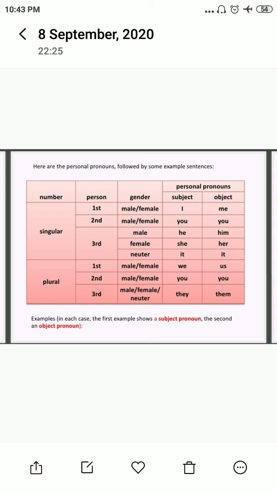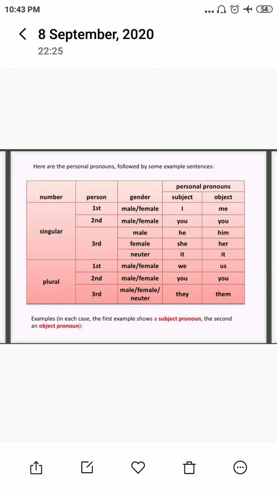Here we will use he for boys, she for girls, and it for neuter, for an animal or anything else. As a subject we will use he, him as an object, she or it as a subject, and her and it for the object.